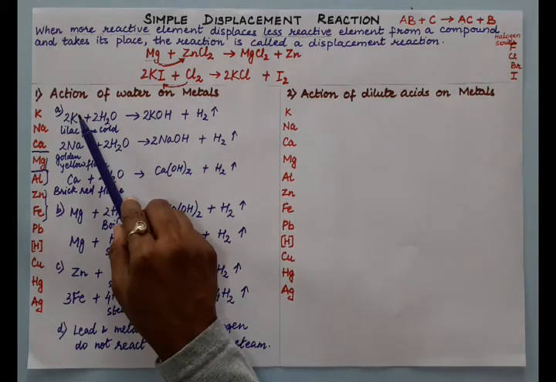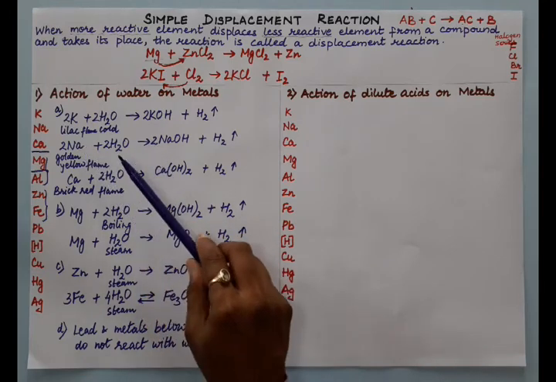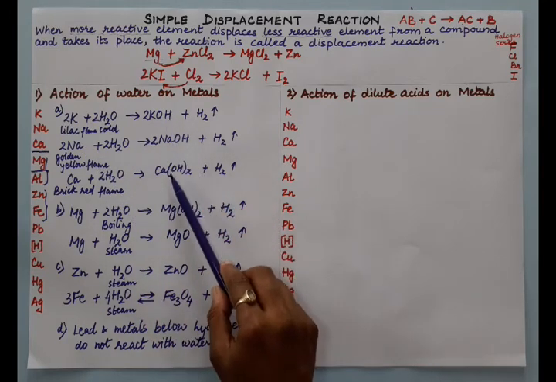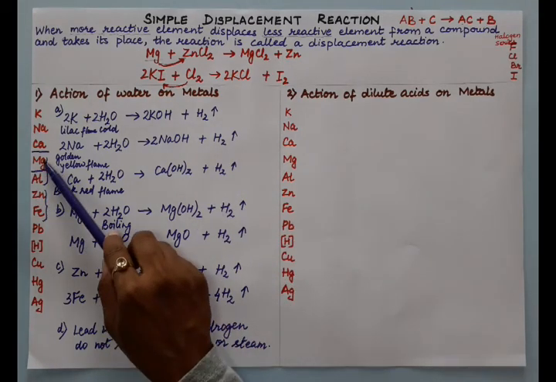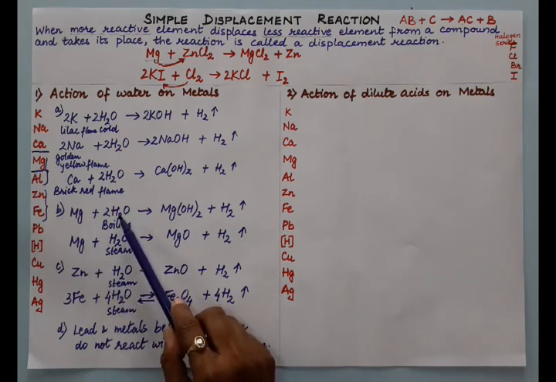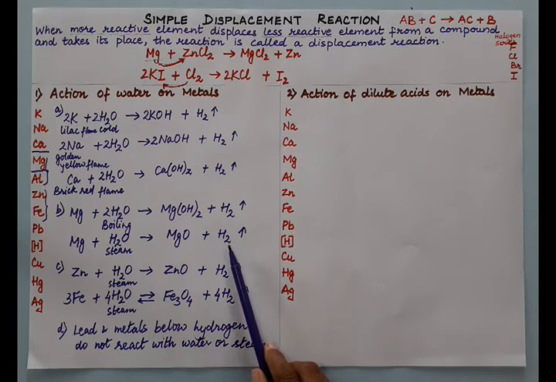Rule number 1 is potassium, sodium and calcium: they react with cold water to show violent reaction and they form metal hydroxide and hydrogen gas. Then magnesium and aluminium both react similarly with boiling water and steam and give metal hydroxide and oxide along with hydrogen. Zinc and iron react with steam to form metal oxide and hydrogen. And lead and metals below hydrogen do not react with water or steam because they are less reactive.